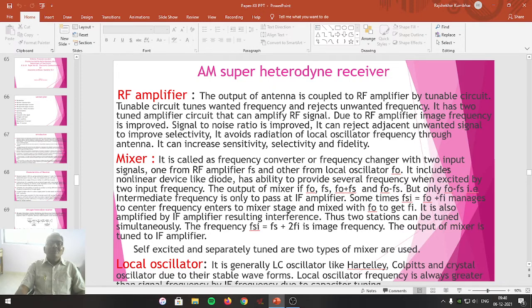It includes a non-linear device like a diode, which has the ability to provide several frequencies when excited by the two input frequencies.